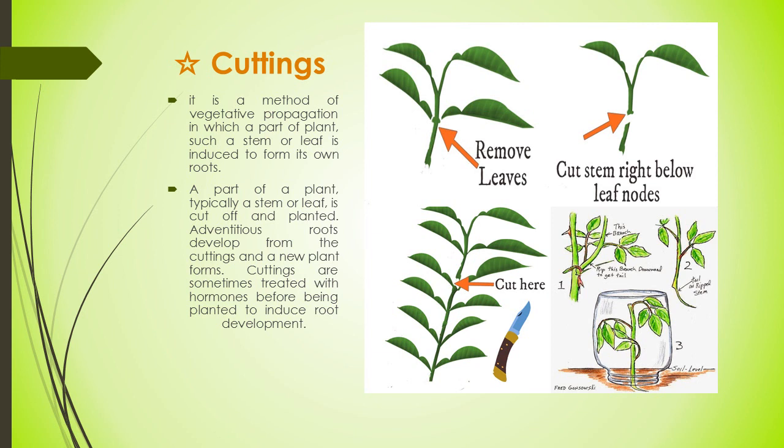There are many types of cuttings like stem cuttings, in which a piece of stem is buried in the soil, including at least one leaf node. Root cuttings, in which a section of root is buried just below the soil surface and produces new shoots. And scion cuttings are used in grafting. Leaf cutting, in which a leaf is placed on moist soil.